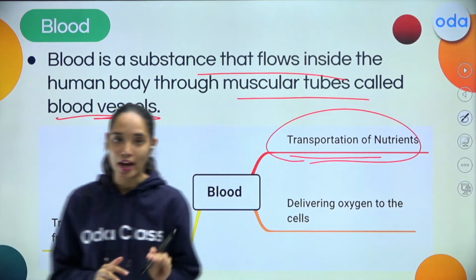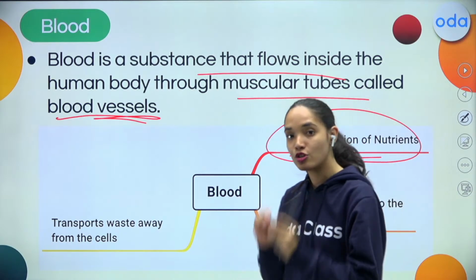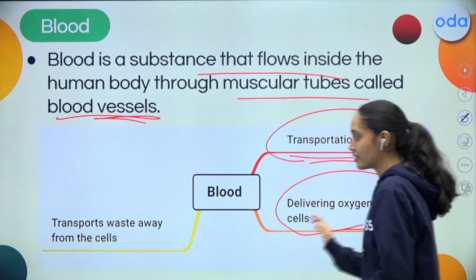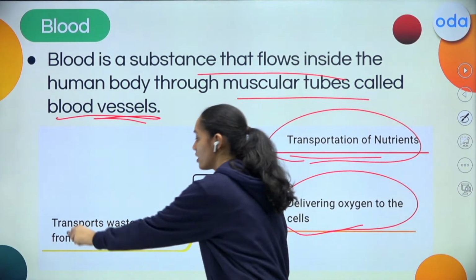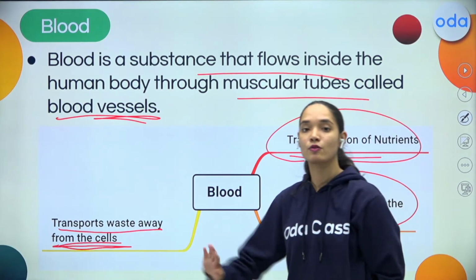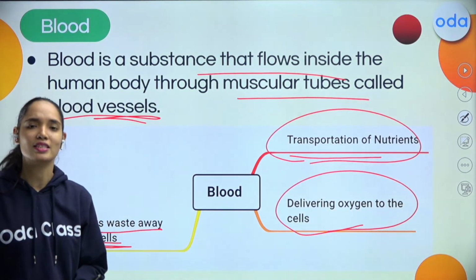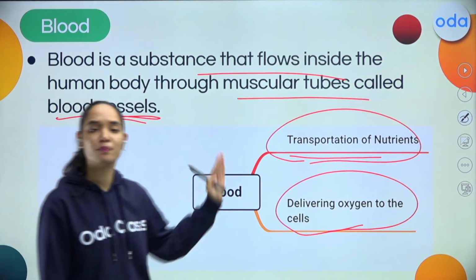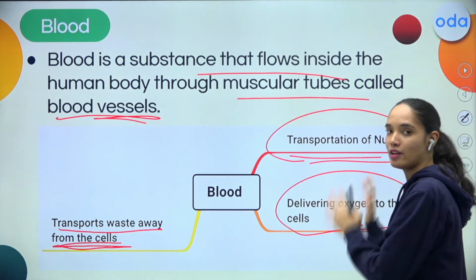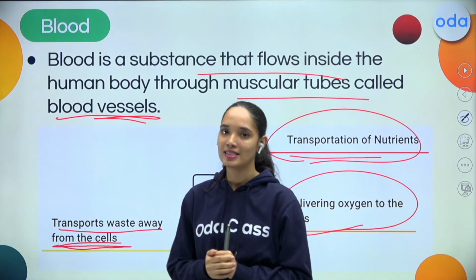At the same time delivering the oxygen to the cells is also done by the blood. And at the same time, it also transports waste away from the cell. This is that magical fluid which is present in our body, which can perform all these functions at once, transporting the nutrients, delivering the oxygen, and transporting the waste away from the cells.